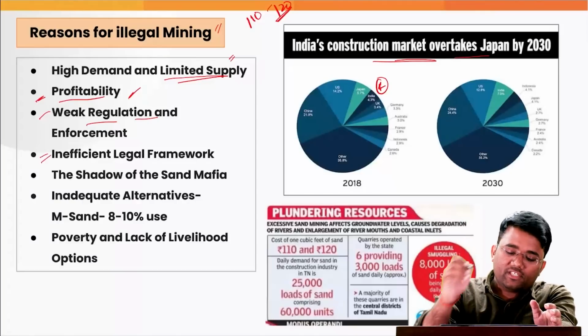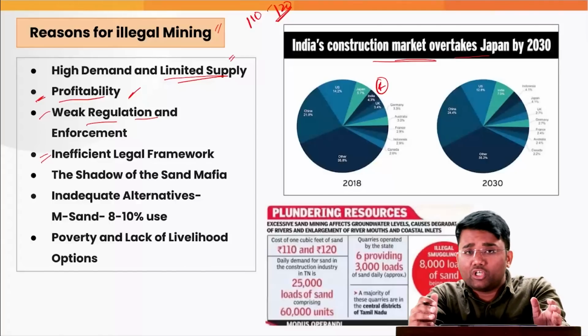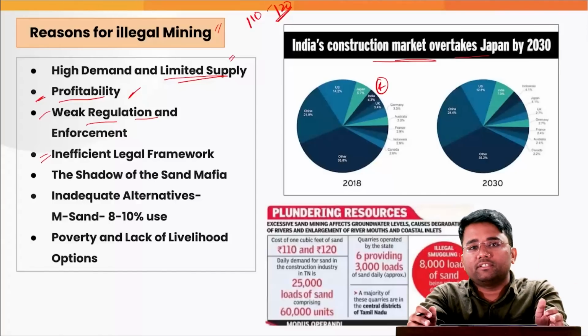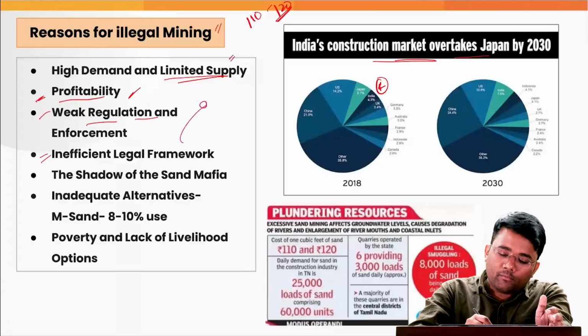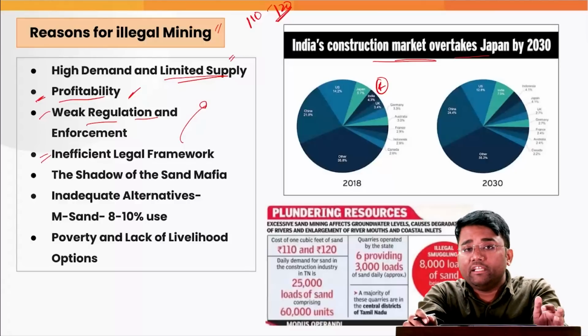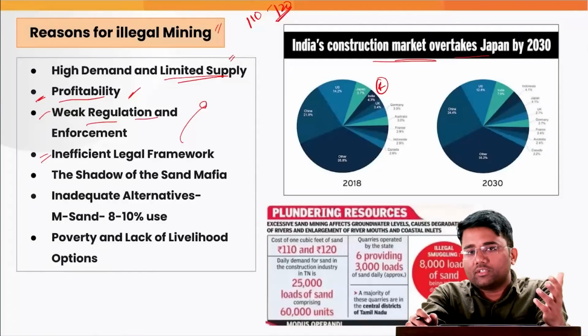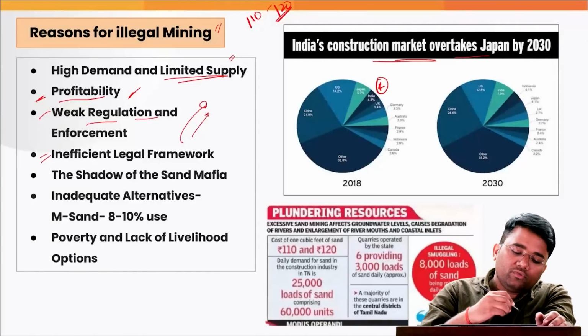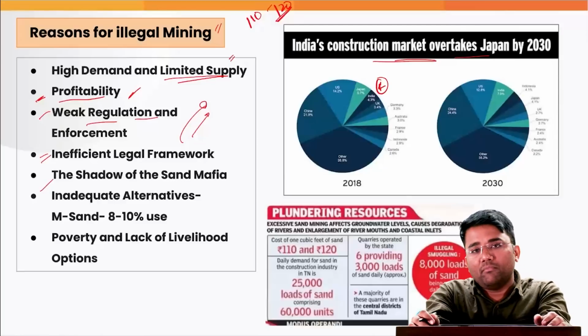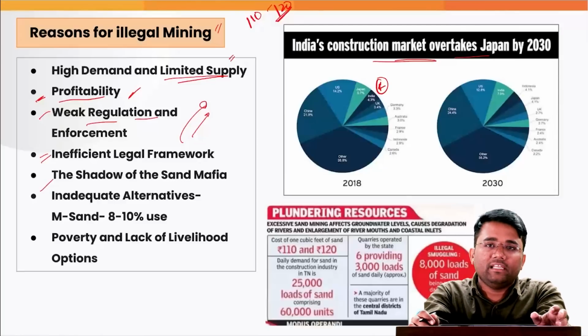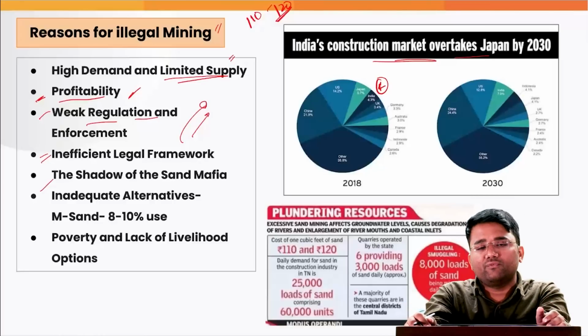Also, the inefficient legal framework, where it takes a lot of time even to convict one person who has been prosecuted for an offense of illegal sand mining. Again, that motivates people towards getting into this business. Also, the shadow of the sand mafias. There are some sand mafias, especially in states like Tamil Nadu and Uttar Pradesh, especially the eastern side of Uttar Pradesh.